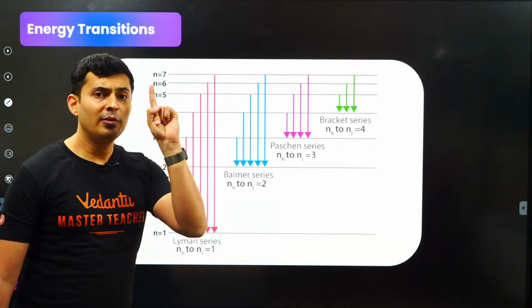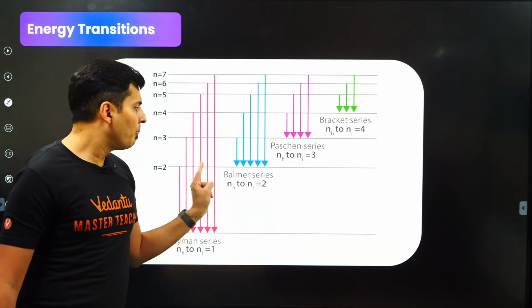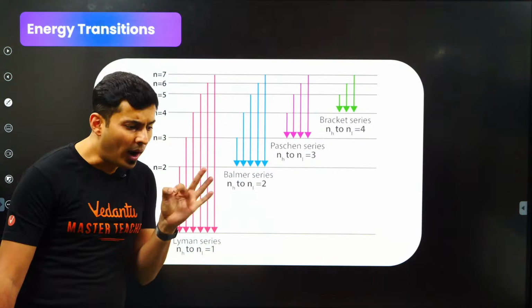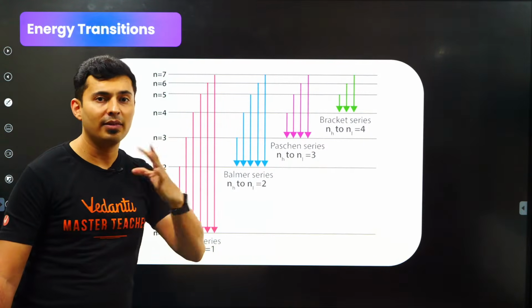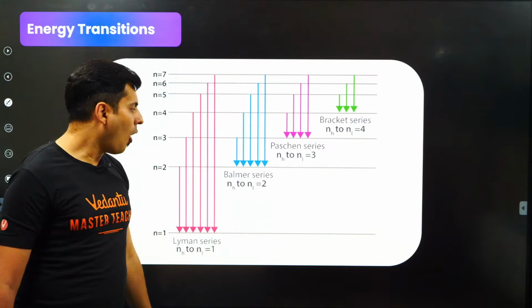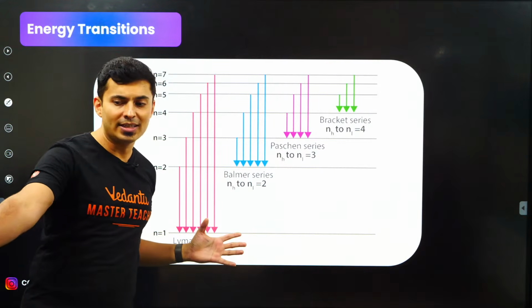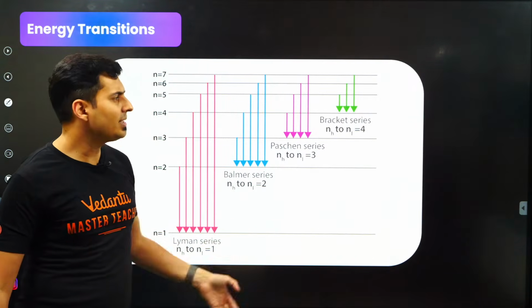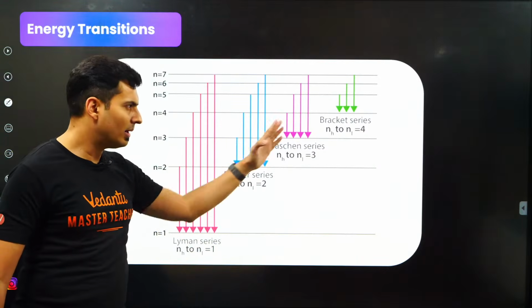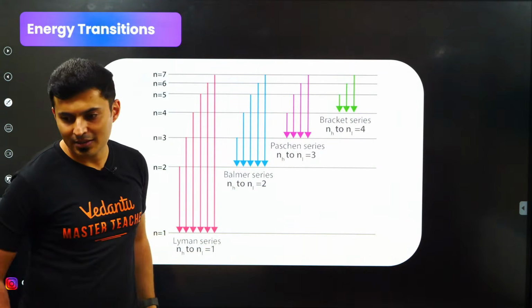Let's see if you can answer this question. When I say the first line of Balmer series, from what to what transition am I referring to? Let's see quickly if you can answer this. Yes, there are higher series like Pfund also, but this much is enough for NEET physics, trust me.